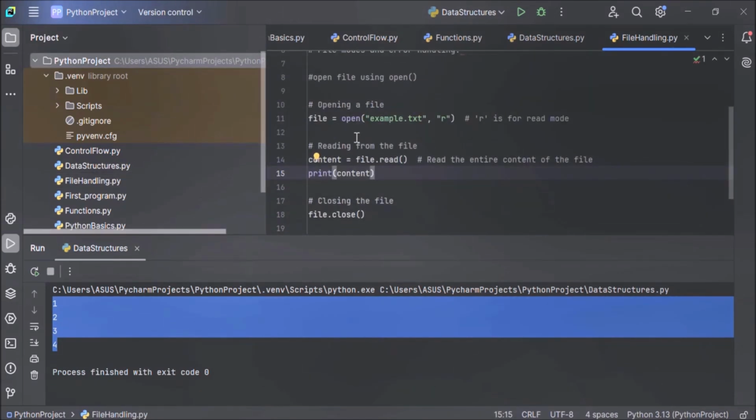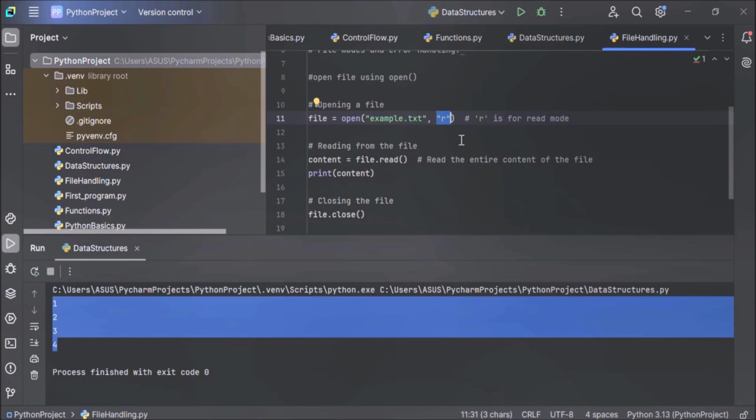Now here in this example, we have used the open function to open the file, and within the round brackets, we have specified the name of the file to be opened in double quotes. And after that, we have specified the mode, in which mode we want to read the file. Here we have specified R. R is for read mode, meaning that the file is open for reading. We have other modes also, like write mode, append mode, read and write mode. For write mode, we use W. For append mode, we use A, alphabet A. And for read and write mode, we use R plus.